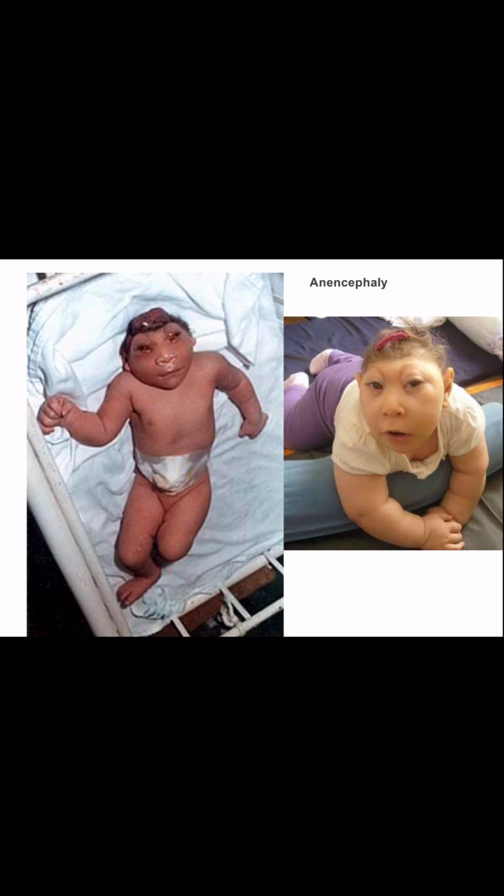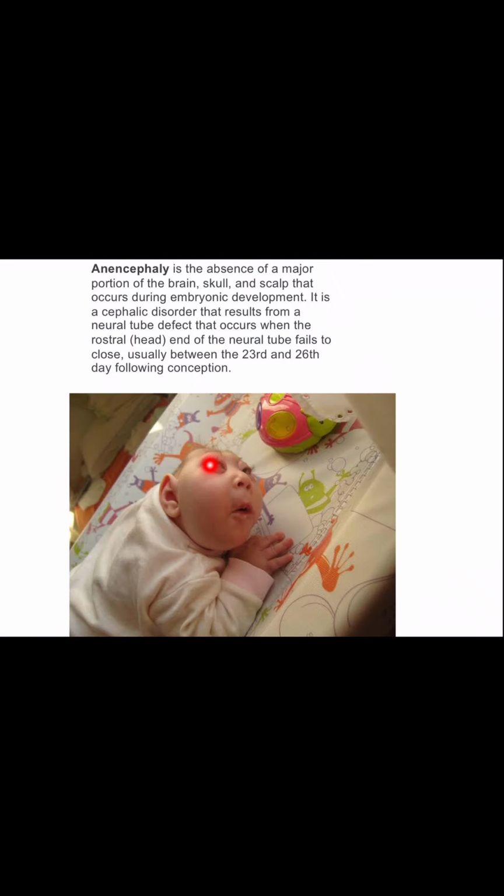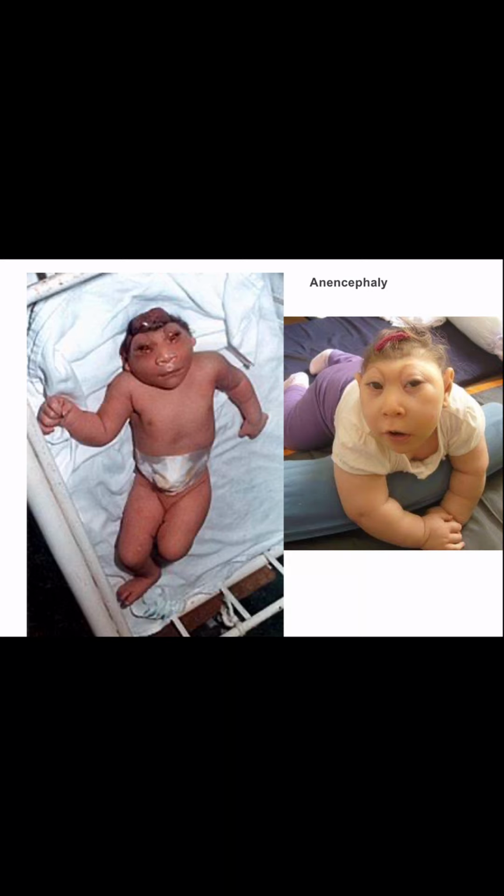Anencephaly is the other neural tube defect. Look over here. This is an anencephalic child. So anencephaly is the absence of a major portion of the brain, skull and scalp that occurs during embryonic development. It is a cephalic disorder that results from a neural tube defect that occurs when the rostral or head end of the neural tube fails to close, usually between the 23rd and 26th day following conception. So you'll be studying this in embryology. So this is anencephaly, the absence of major portion of the brain, skull and scalp. And this is also anencephaly.